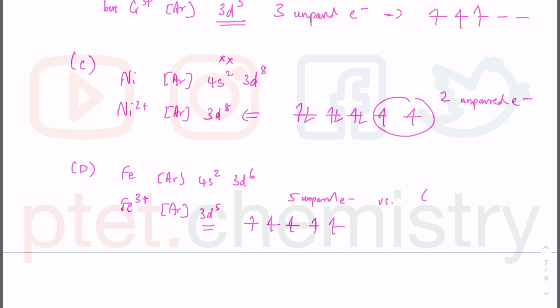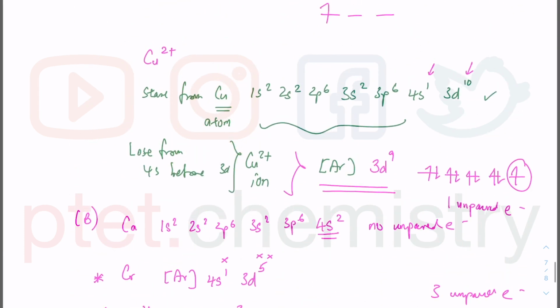And this is versus O2 minus. This is a fully filled outer shell, because O2 minus has a noble gas configuration. And when you have noble gas configuration, you have a fully filled valence shell, with no unpaired electrons. No unpaired electrons versus 5 unpaired electrons, clearly they are not the same. And that was why option A was the answer already.